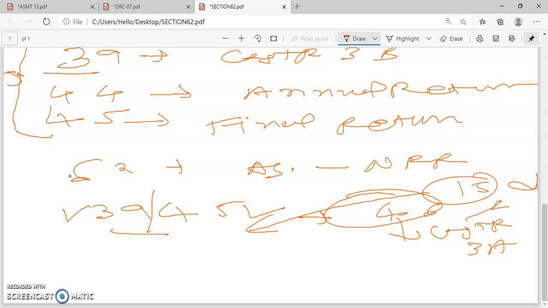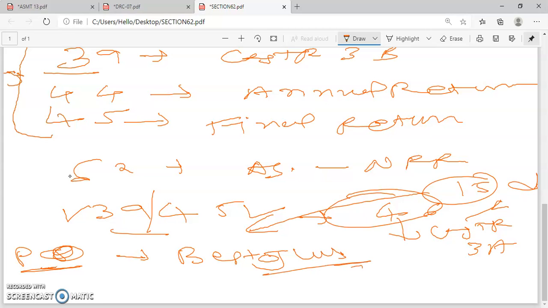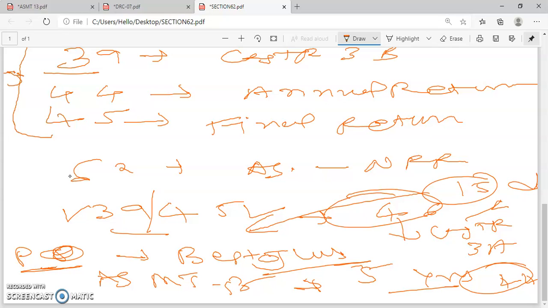So if you have not filed such return within the period of 15 days even after issue of notice under Section 46, then the proper officer may assess your tax liability to the best of his judgment. So this is the best judgment assessment. He will pass the order in Form ASMT 13 within the period of 5 years from the date of filing the annual return under Section 44.